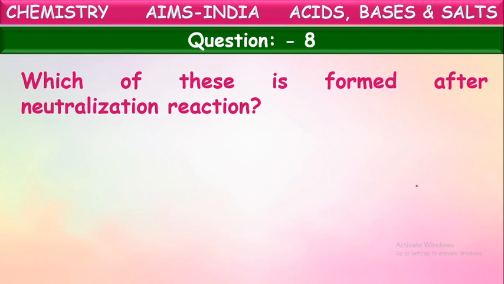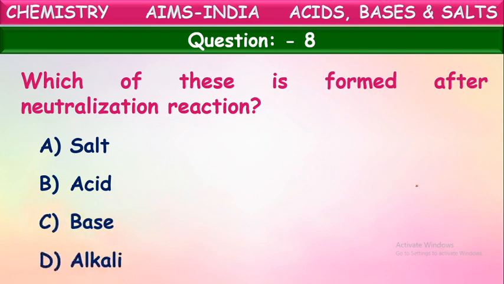Which of these is formed after a neutralization reaction? Here they have given the substances formed after the neutralization reaction. What does neutralization reaction mean? Neutralization means the reaction between an acid and base. So when an acid and base react with each other, what do they form? Let us see options: salt, acid, base, alkali.